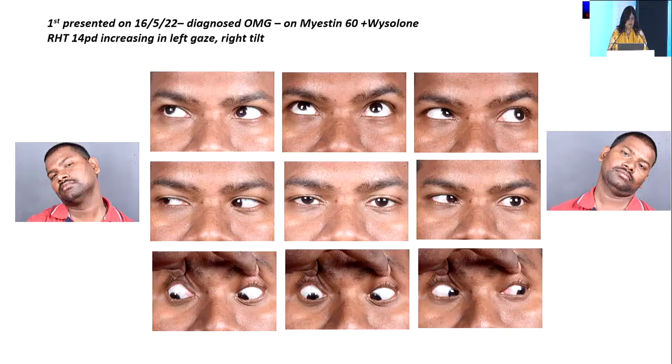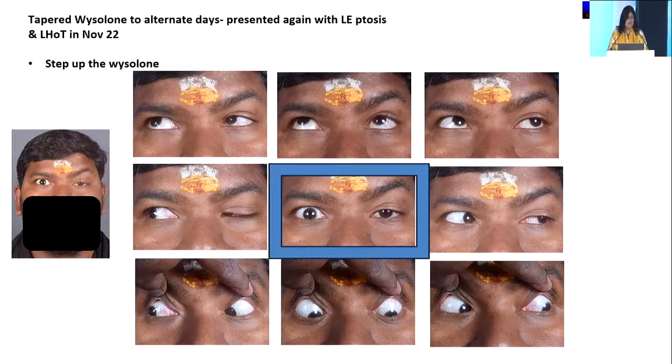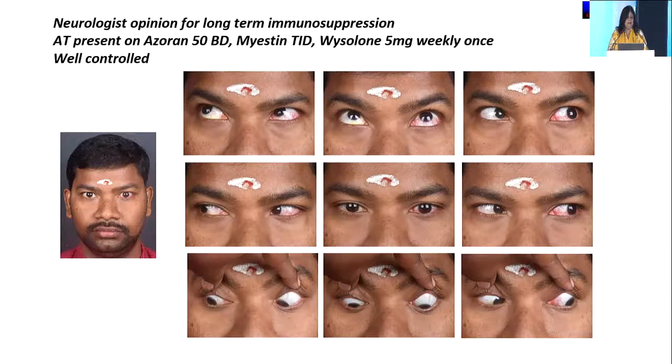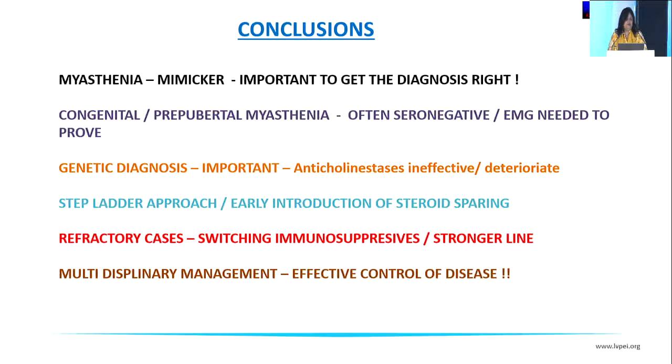So again, I'll quickly run through this case. This simulated a fourth nerve palsy, but this patient was already on treatment. He then came with variable ptosis when we started tapering the Visalone, and then needed immunosuppression over time to have his entire disease under control. So this really needs a lot of individualized approach.